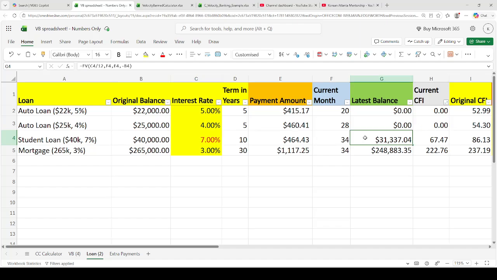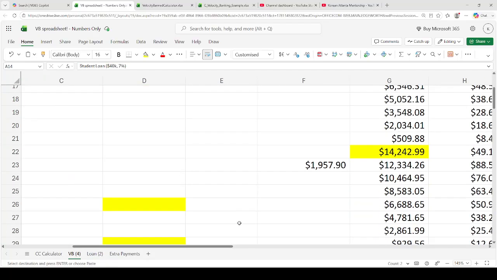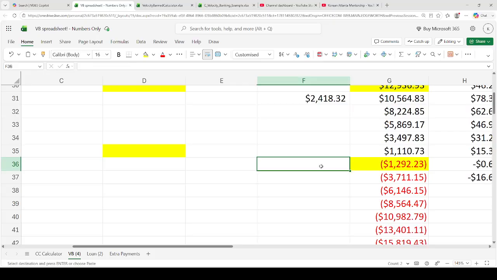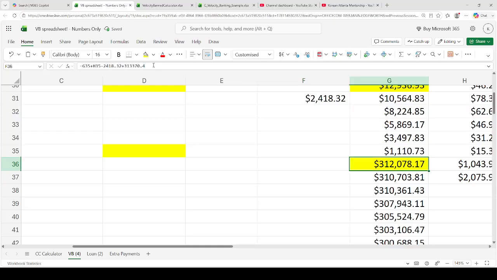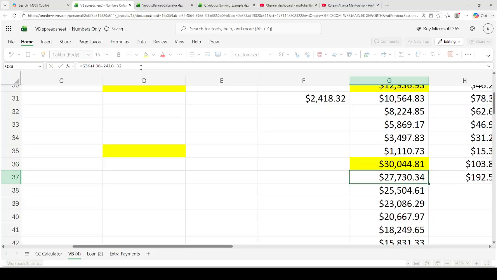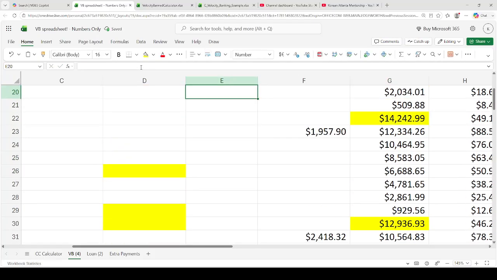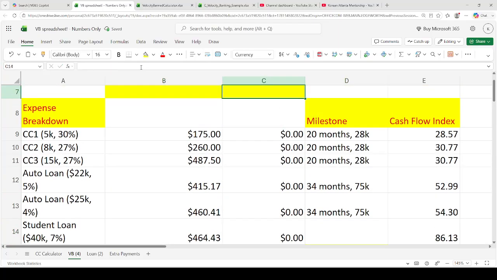So I'm going to go ahead and do this right here. And I'm going to move the student loan into the line of credit. So I'm going to go ahead and copy and paste this. And then this is going to be plus 31337.04. Oh, wait. So I put an extra 337.04. Okay. So now this is going to be 0.